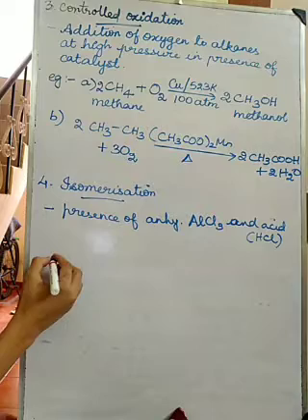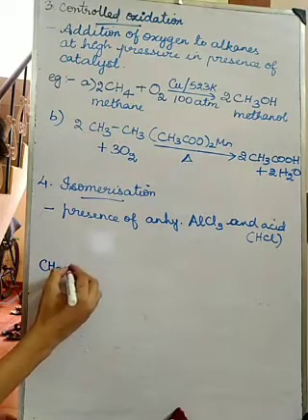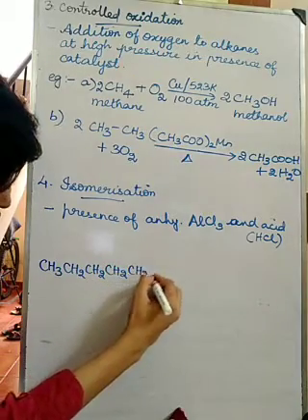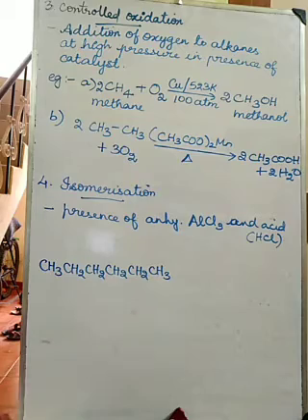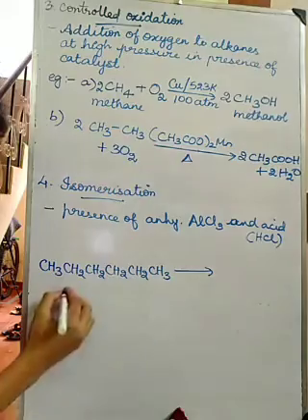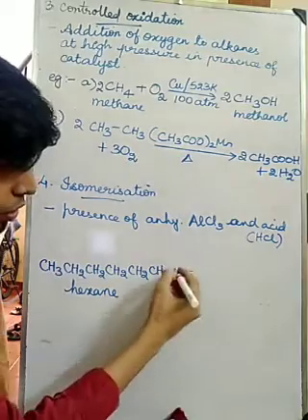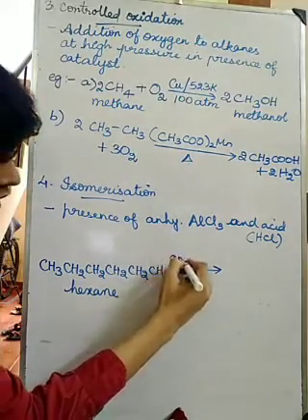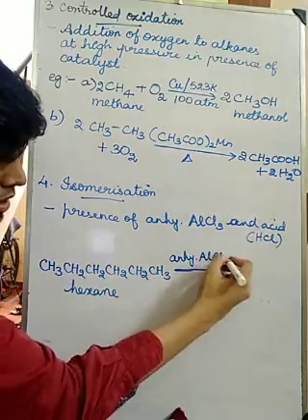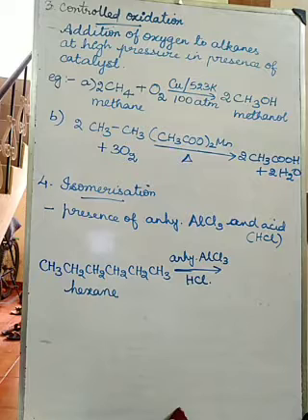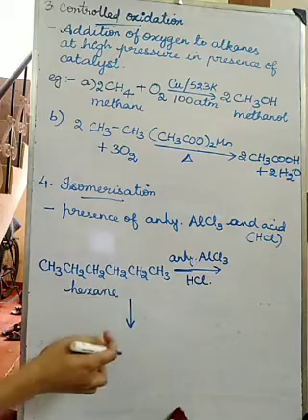So CH3, CH2, CH2, CH2, CH2, CH3. What is the name of this compound? Hexane. Yes, it is hexane. Now this hexane is going to undergo isomerization in the presence of anhydrous AlCl3 and HCl. So it is going to convert into its isomers.